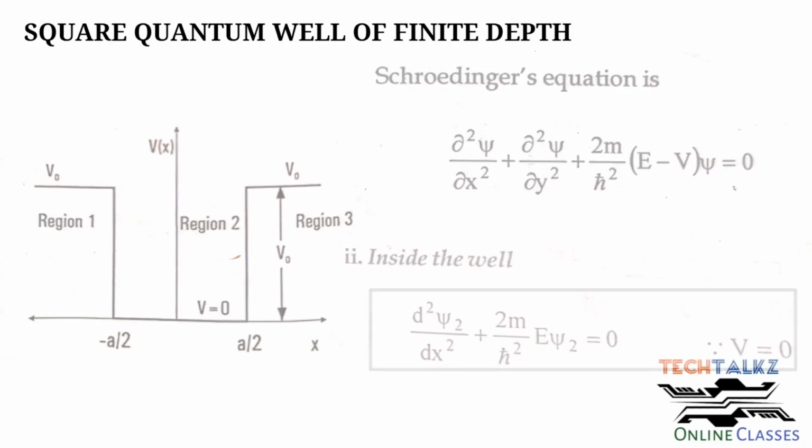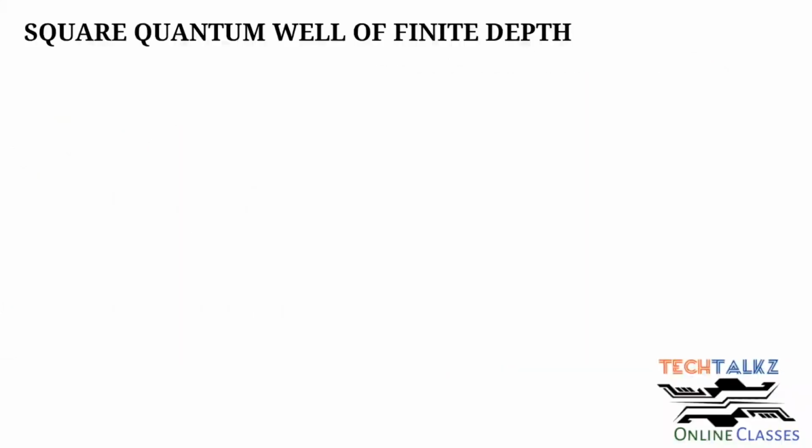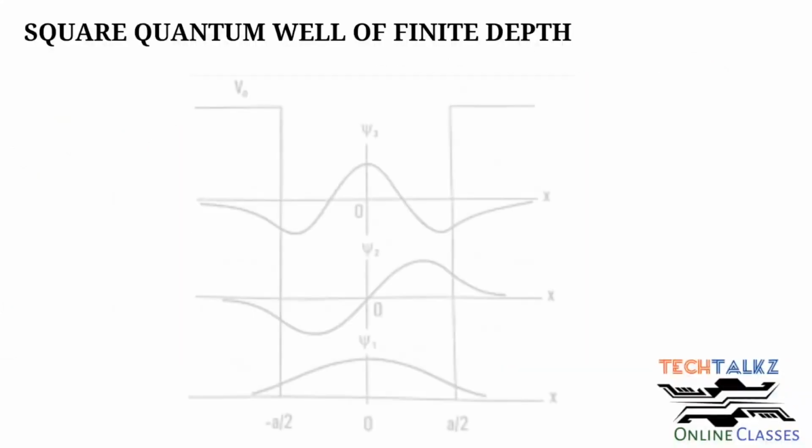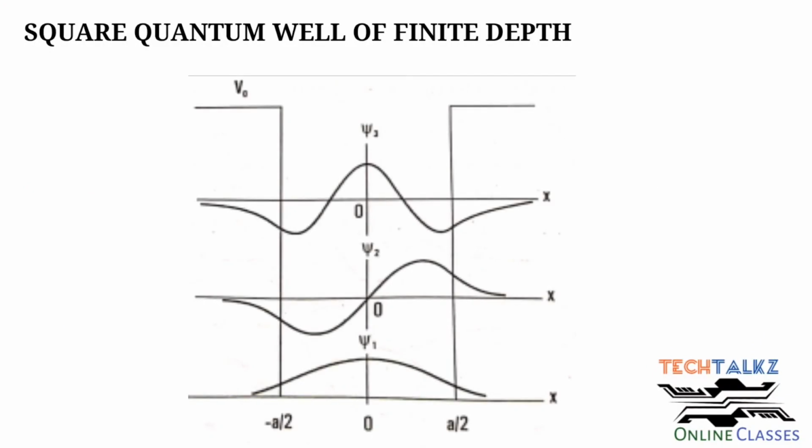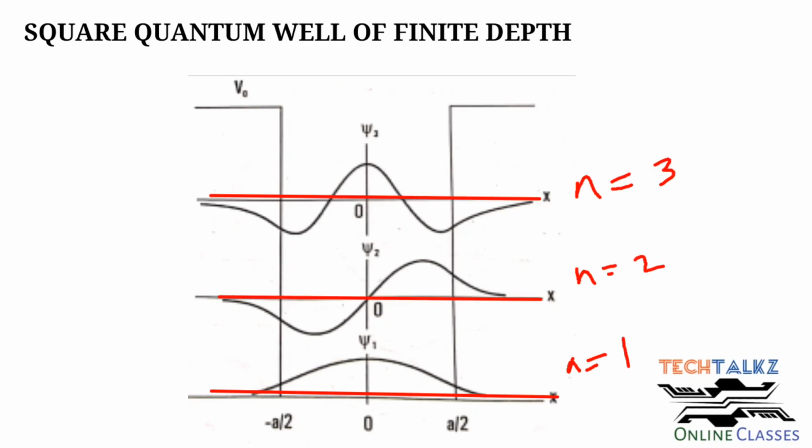Using boundary conditions, you can solve these equations. The solution leads to various possible energy levels and wave functions inside the well. The possible energy levels are n equal to 1, n equal to 2 and n equal to 3, and the wave functions psi are also shown here. At n equal to 1, there is one peak, and at n equal to 2, there are two half waves.